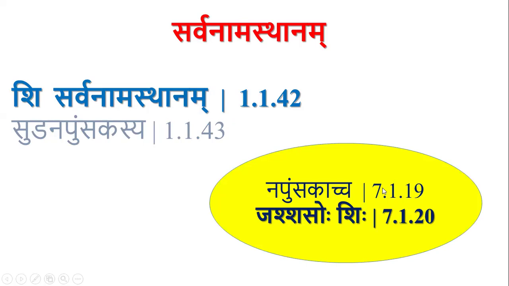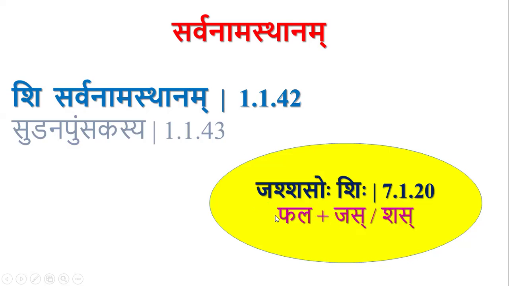In 7.1, where the first half of the pada gives pratyaya adesha, we have this adesha Shi for Jas and Shas pratyayas of Napumsakalinga words. This Napumsakacha is from the previous sutra. From that, Napumsakasya Jas Shasoho Shihi. The Shas Pratyaya and Jas Pratyaya present after a Napumsakalinga word get Shi Adesha, is the meaning of this sutra, Jas Shasoho Shihi.